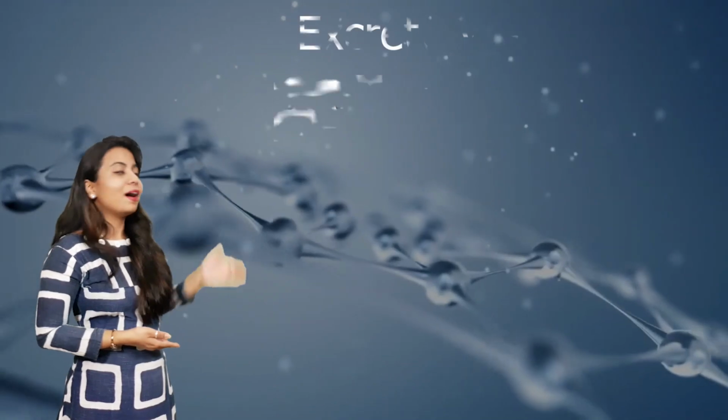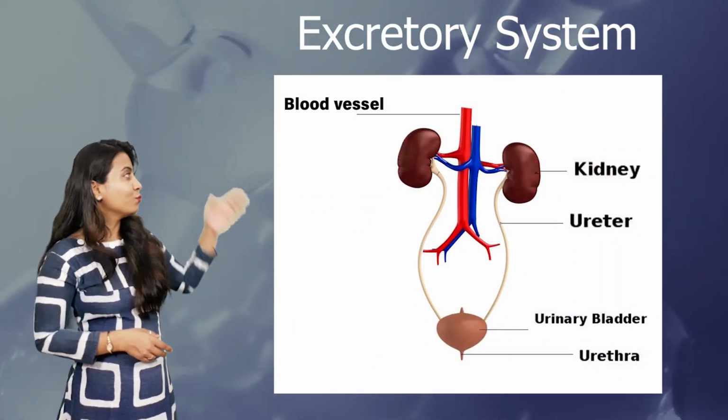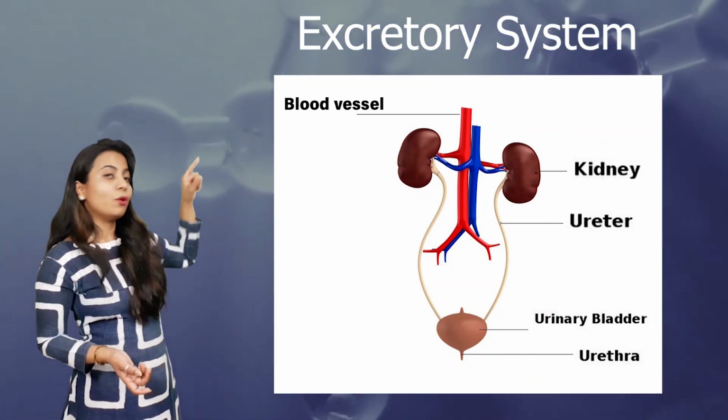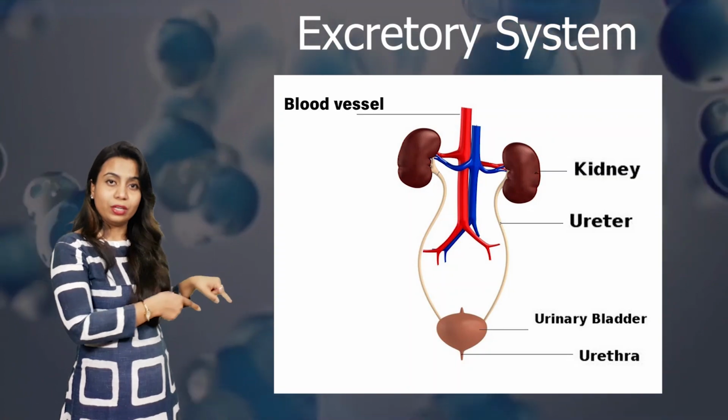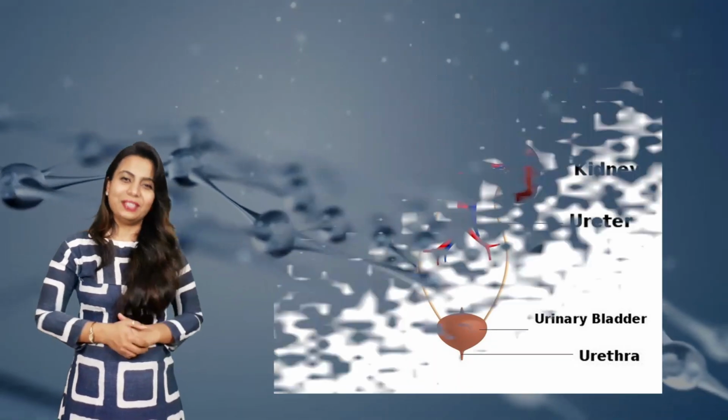So these are the parts of the excretory system and its functioning. First of all, kidney filters the blood and forms the urine. This urine passes through ureters to the urinary bladder where it is stored and then later on passed through the urethra. Now my dear students, I hope you understood how important the kidney and excretory system are for us for purifying the blood.